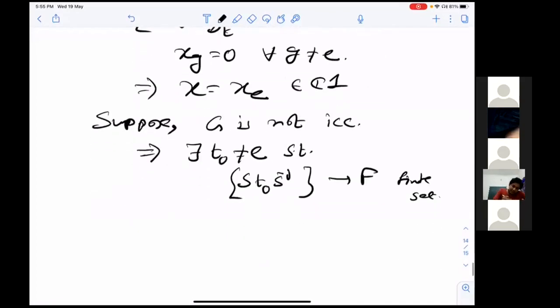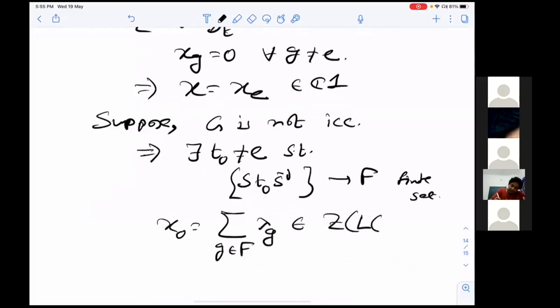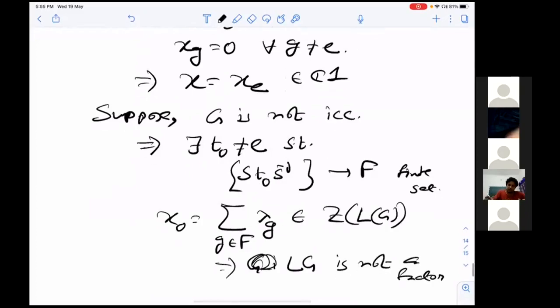Now you can easily check that this X naught, equal to the summation over G in F of lambda of G, is in the center of LG. So that means LG is not a factor.